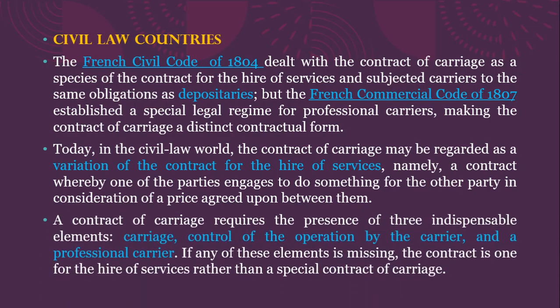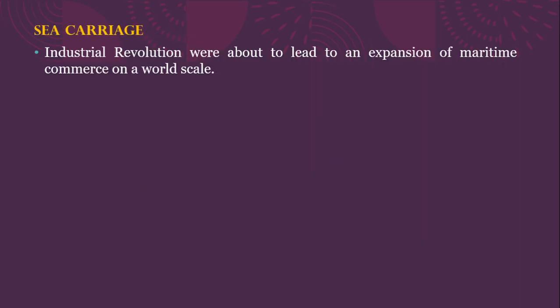The contract of carriage under the French laws, under the civil law countries, requires three major elements, and they are the carriage, control of operation, and a professional carrier. If any of these elements are missing, then the contract is one of hire of services and not a special contract of carriage. Next, we have the sea carriage.